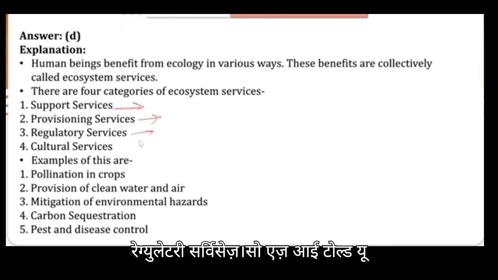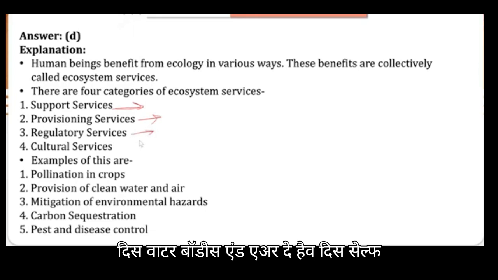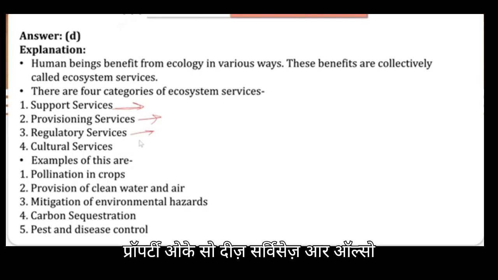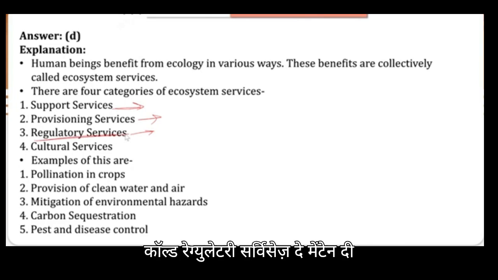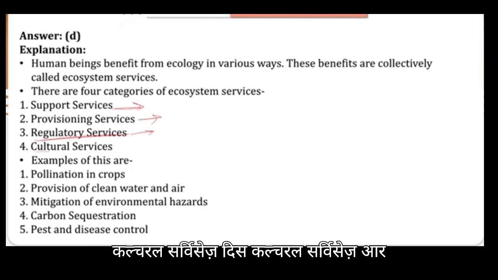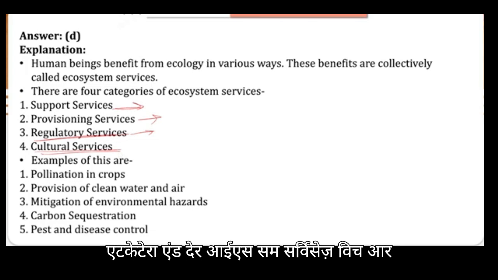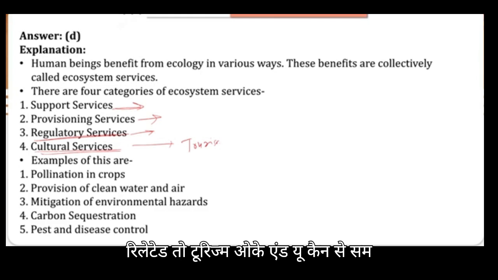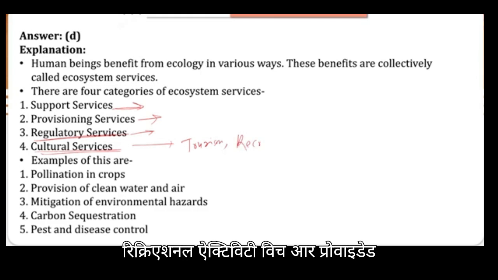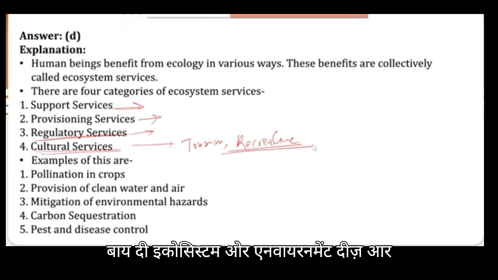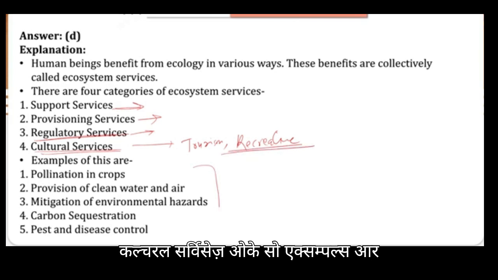Regulatory services. As I told you, water bodies and air have self-regulating or self-cleansing properties. So these services are also called regulatory services. They maintain the balance in the environment. And then cultural services. These are basically certain services which are provided by the environment to tribes, etc. And there are some services related to tourism, and some recreational activities which are provided by the ecosystem or environment. These are cultural services. Examples are given, so you can go through it.